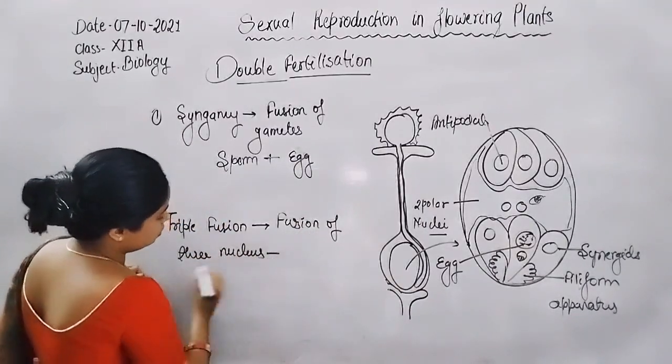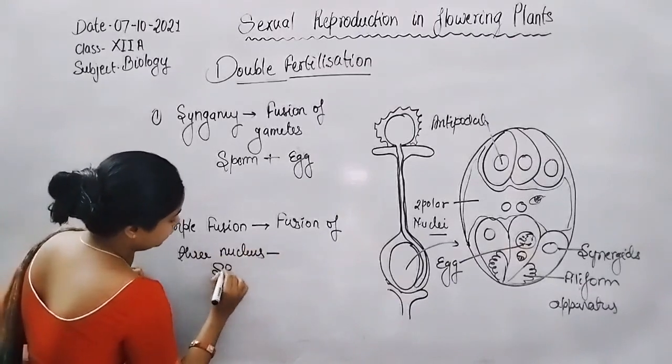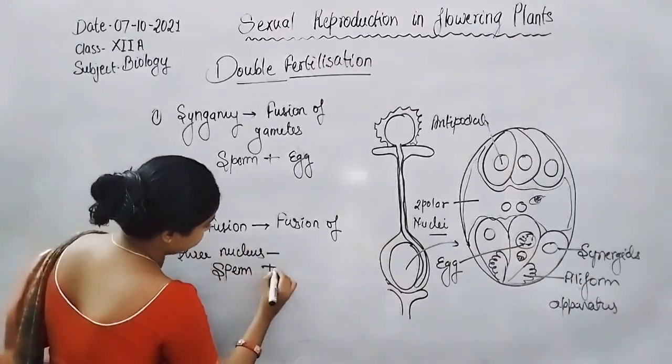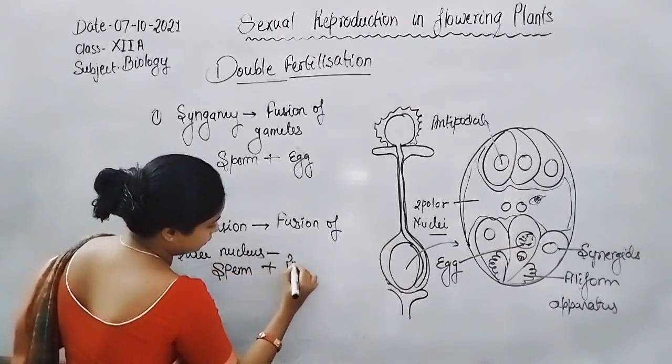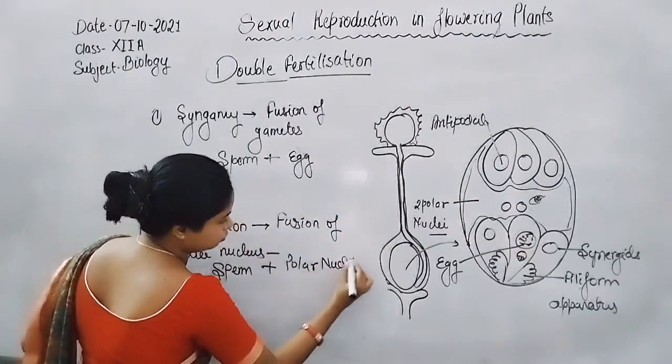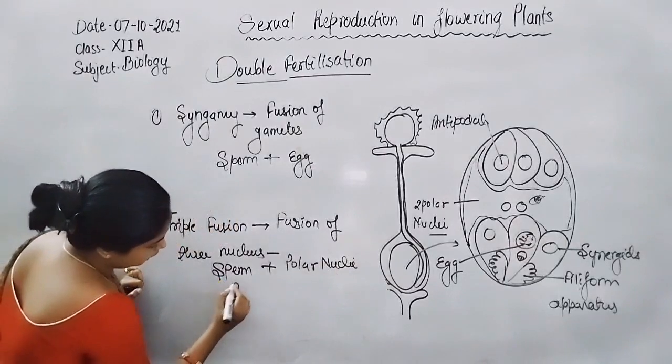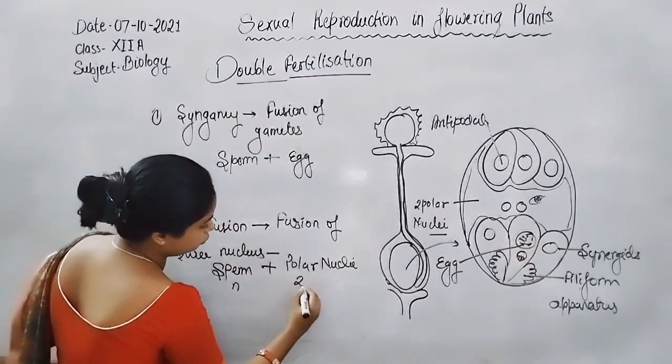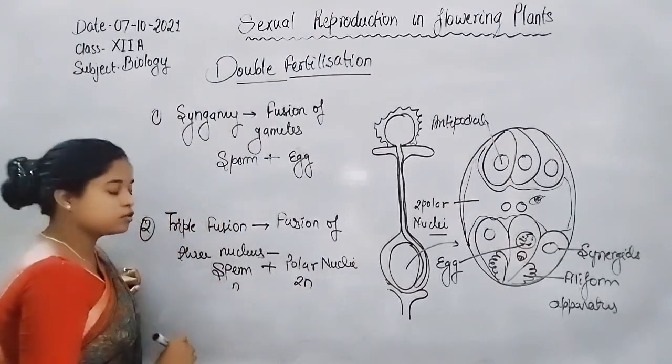That means fusion of sperm one and the polar nuclei. Now one N of sperm, two nuclei of polar nuclei.